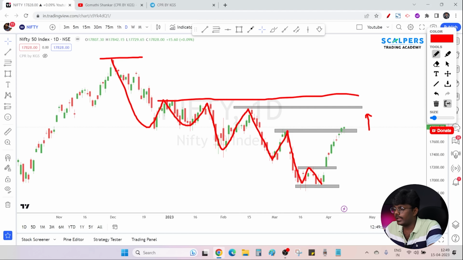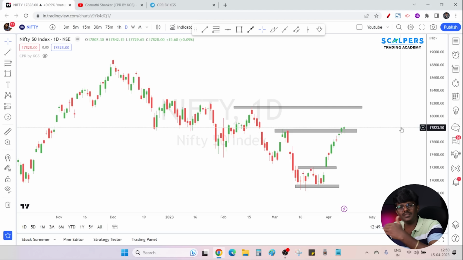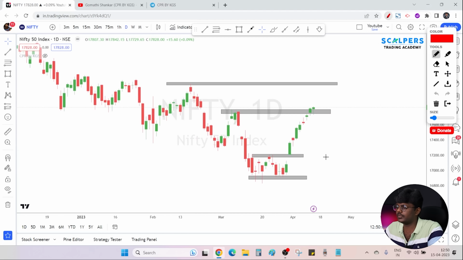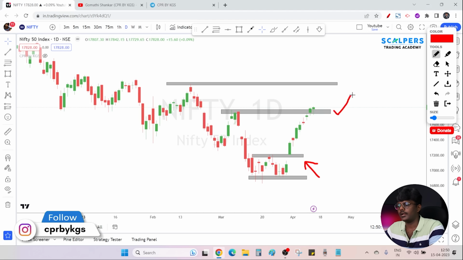Now, before we expect Nifty to go to these upcoming targets, we have to study how Nifty came to this target. Nifty broke this resistance Dow theory level and it easily reached this target. How did it reach this target? It reached this target without even breaking previous day low.